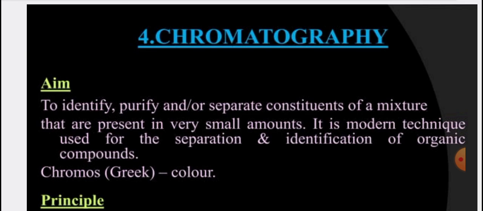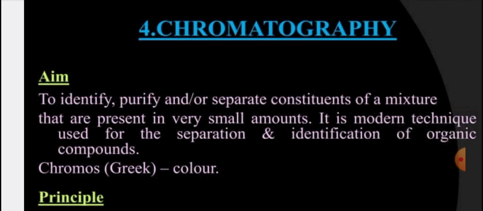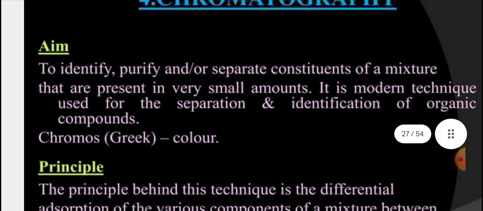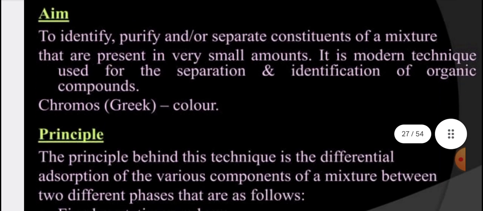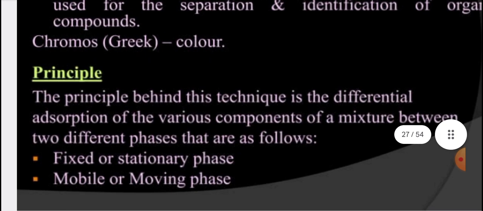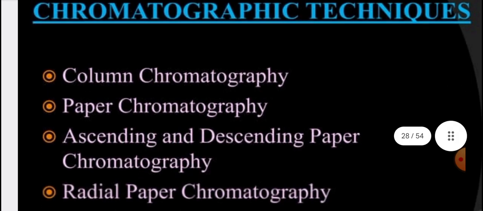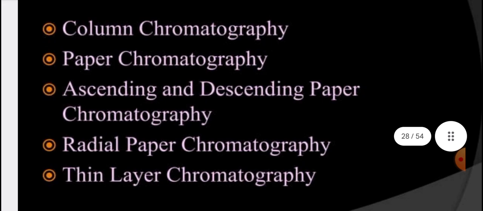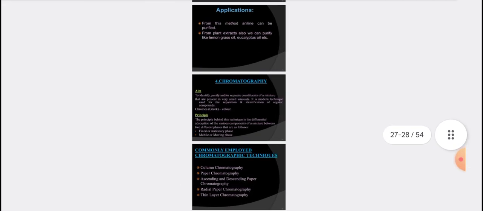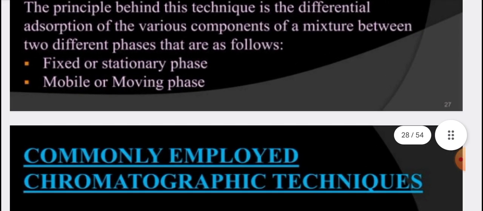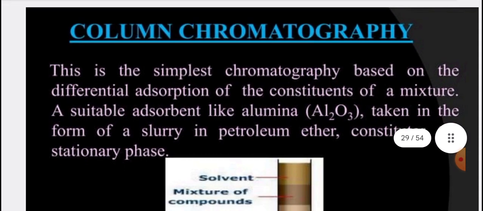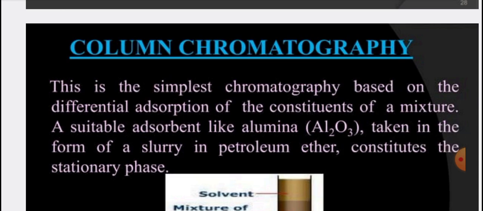By analyzing the pattern of these colors, we can identify a compound. The principle behind this technique is the differential adsorption of various components of a mixture between two different phases: the fixed or stationary phase, and the mobile or moving phase. Commonly employed chromatographic techniques are column, paper (ascending and descending, radial paper), and thin layer chromatography. So these are the basic processes. One by one we go through all these processes.